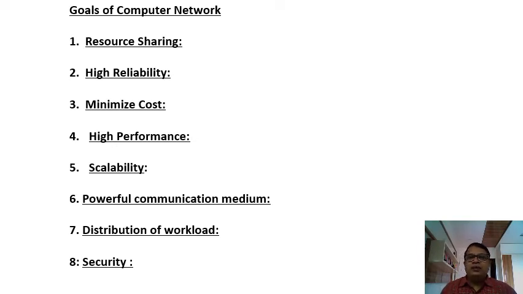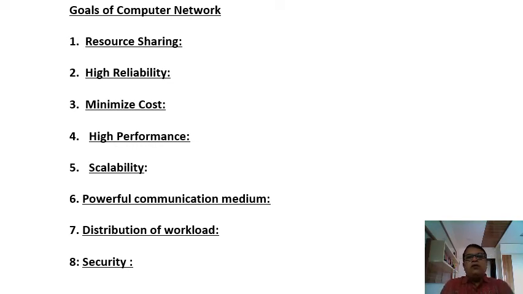Then we have scalability. Computer networks can grow. For example, if we have a 25 computer network, can we grow it from 25 to 50? Yes, we can grow from 25 to 50 computers, and from 50 to 100 computers. So scalability is there. Whenever the number of users goes on increasing, we can add more computers to the computer network. So scalability is not at all an issue with a computer network.